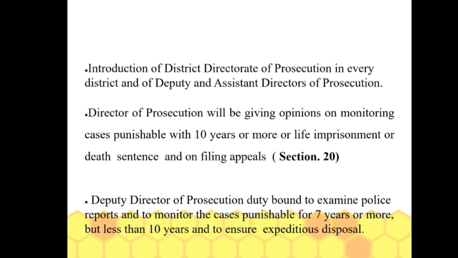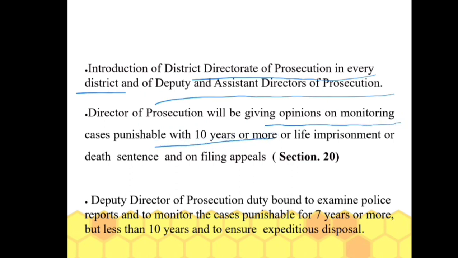Further, a district directorate of prosecution has been introduced in every district, along with deputy and assistant directors of prosecution. The director of prosecution will give opinions on monitoring cases punishable with 10 years or more, or life imprisonment or death, and also on filing their appeals.